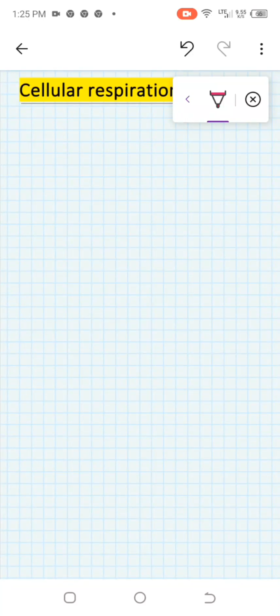In this video, we're going to discuss cellular respiration. In previous classes, we have studied that breathing and respiration are the same. But breathing is basically the intake of oxygen and the release of CO2. Respiration is totally different. In respiration, we have the breakdown of organic molecules so that we can gain energy. So today we are going to discuss respiration in detail.